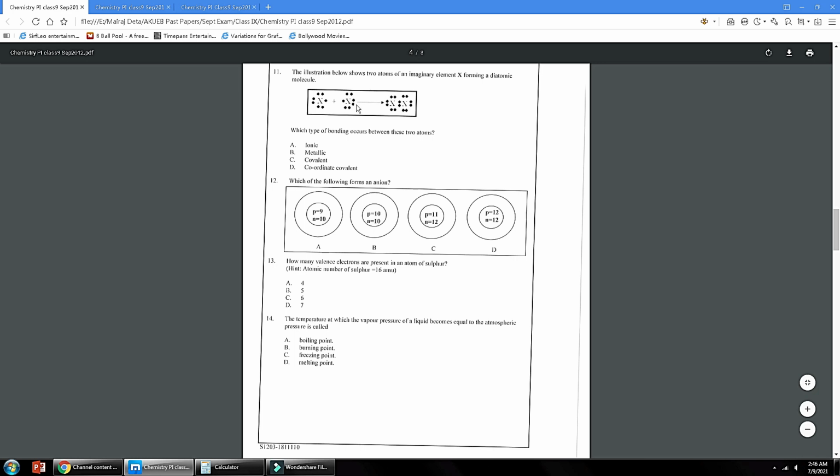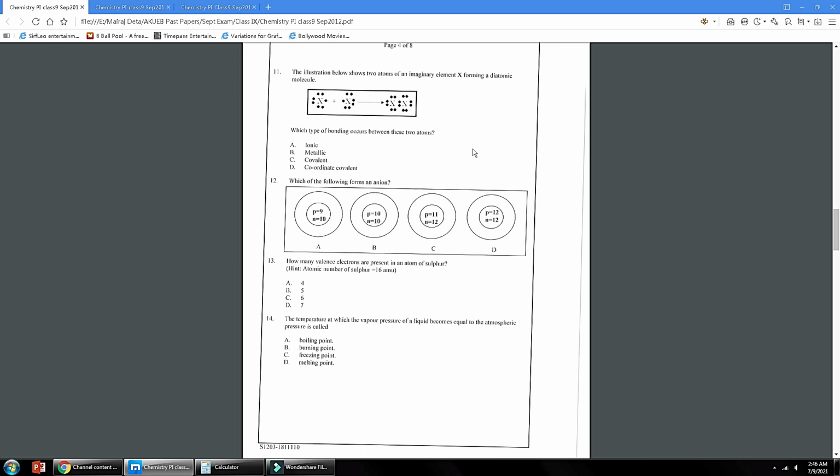Both the atoms are similar. Which type of bonding occurs between these two atoms? So it is covalent bonding. It can be formed between two similar atoms or dissimilar atoms also.